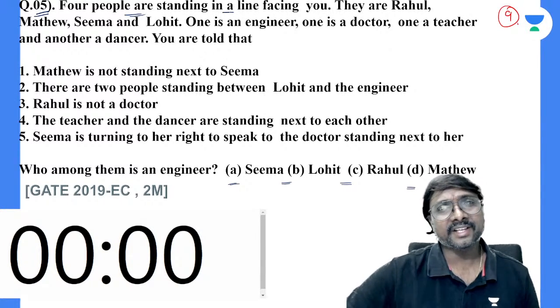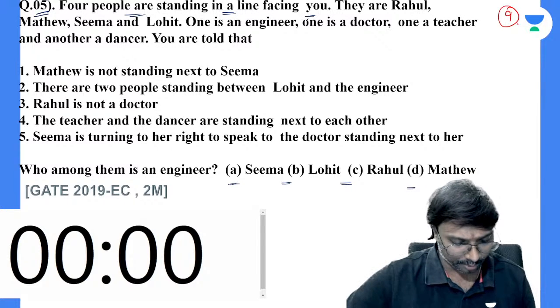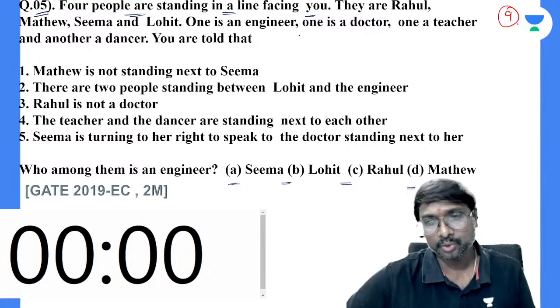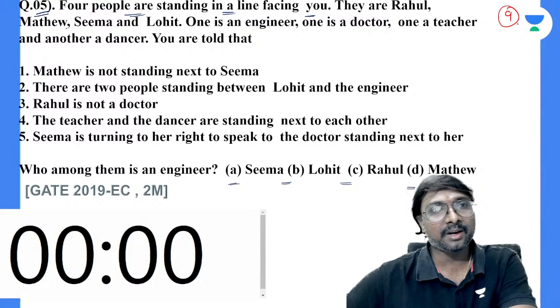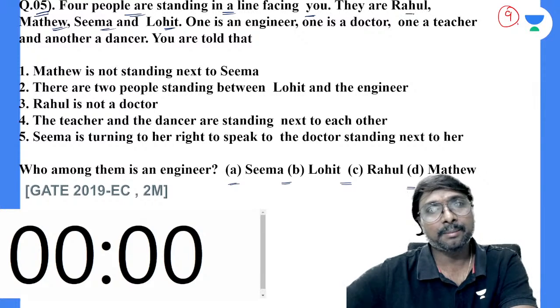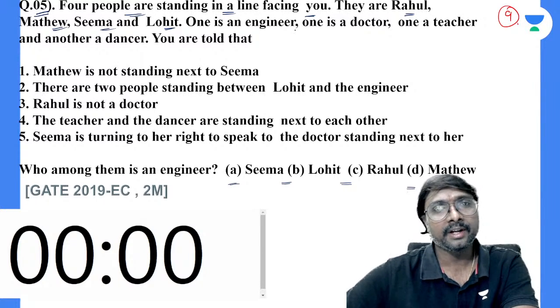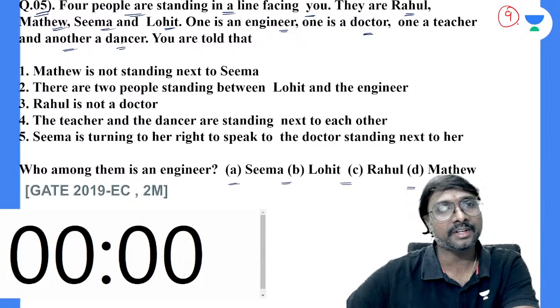Four people are standing in a line facing you, right? Facing you means me, let us say. They are Rahul, Matthews, Seema and Lohit. One is an engineer, one is a doctor, one is a teacher and the other one is a dancer.